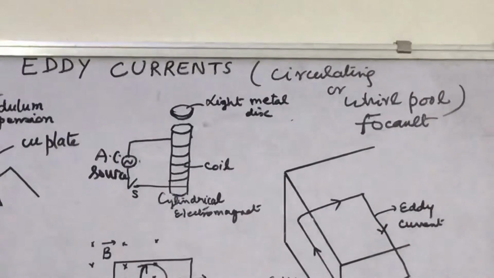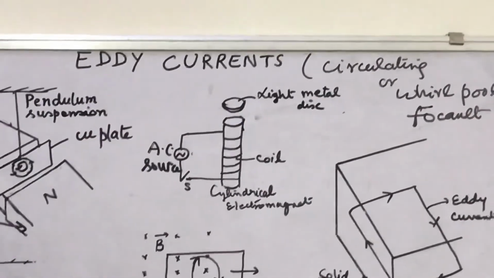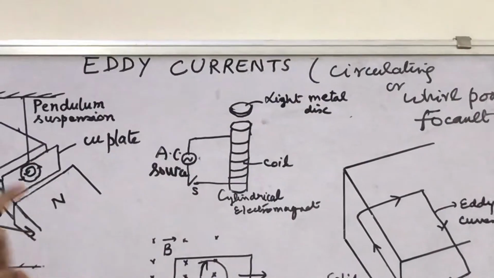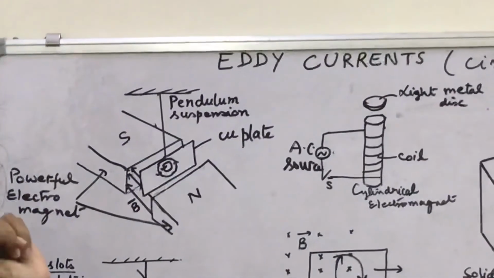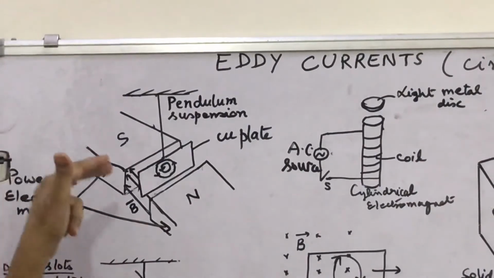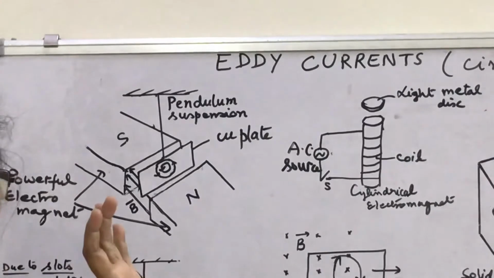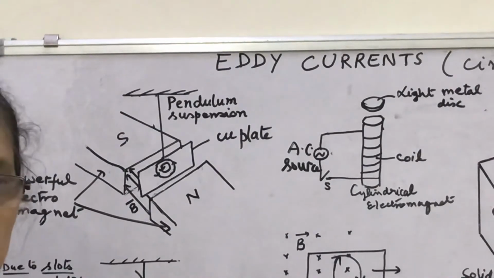How are they produced and how can you demonstrate them? It can be understood with the help of an experiment. Look, suppose instead of a pendulum we take a copper plate oscillating, and if there is no magnetic field, then it oscillates like the pendulum and takes a longer time to finish its oscillatory motion.